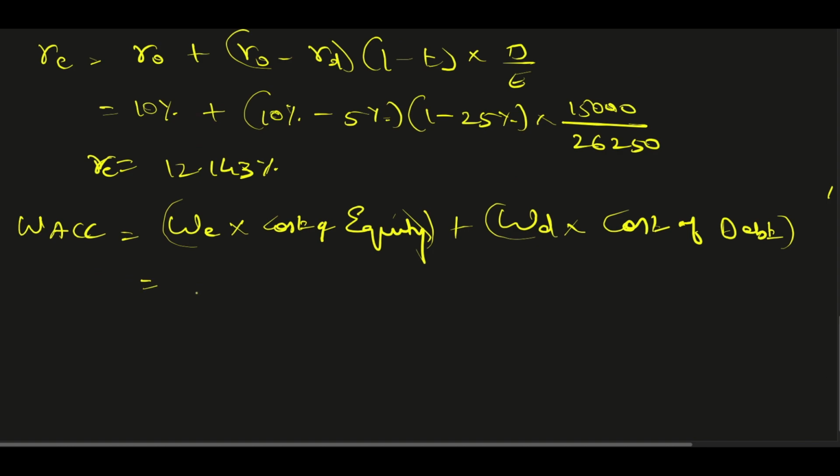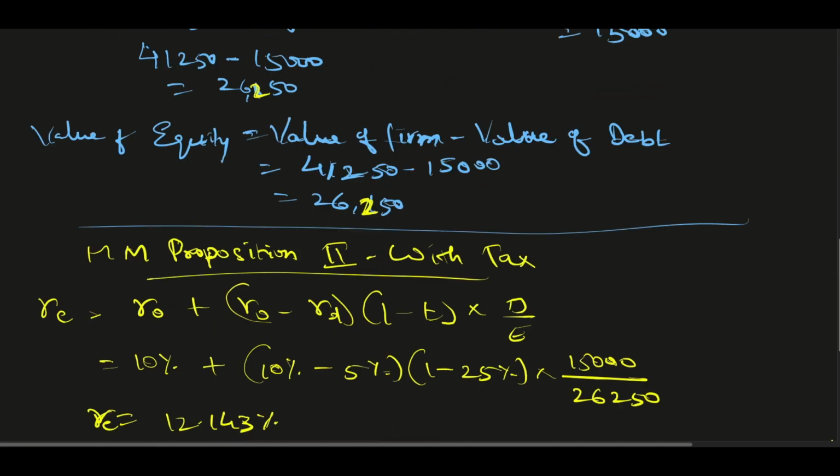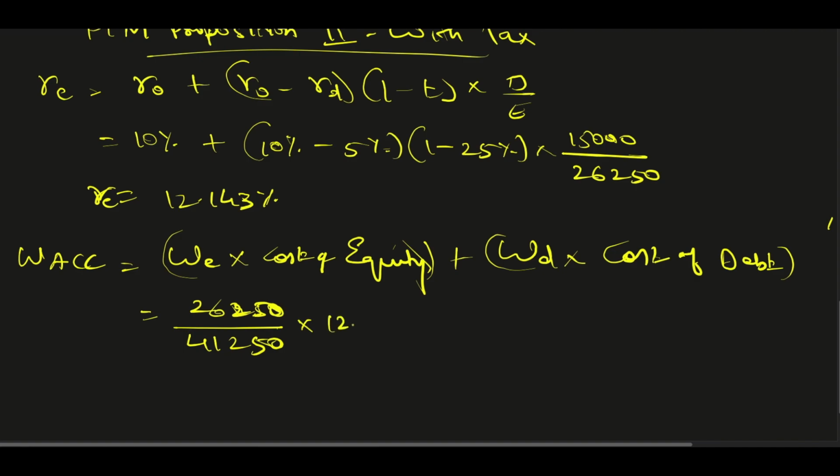Weight of equity here is 26,250 divided by total value 41,250, because this is the weight: equity by total value of the firm, 41,250, into 12.143%, plus 15,000 divided by 41,250 into, now this is supposed to be the after tax cost of debt.